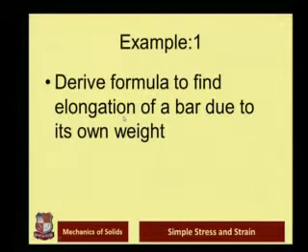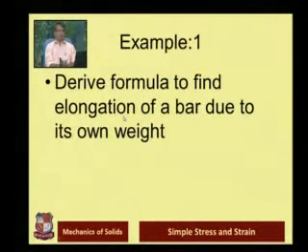Here it is a derivation rather. You can consider this as an example also. Derive a formula to find the elongation of a bar due to its own weight. The meaning of it is that we have to derive one equation. Even if we don't apply any force, because of its own weight, the dimension of the bar may change.